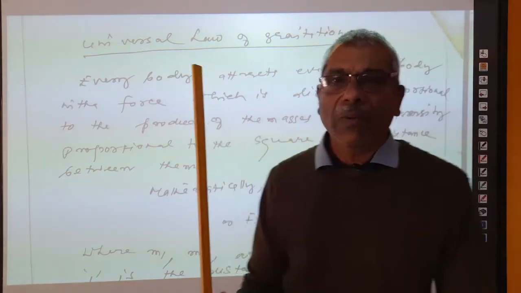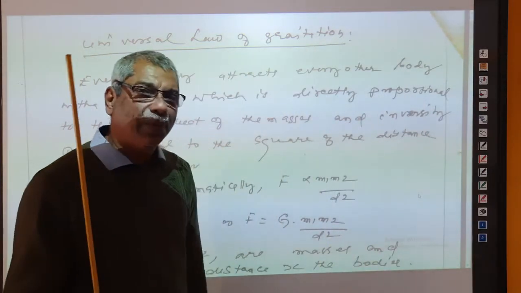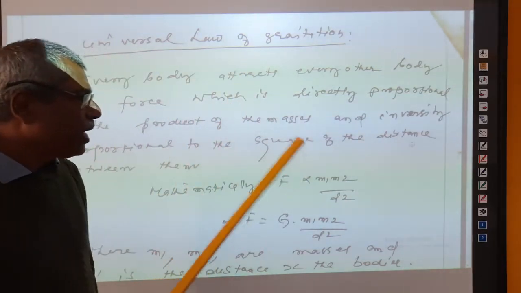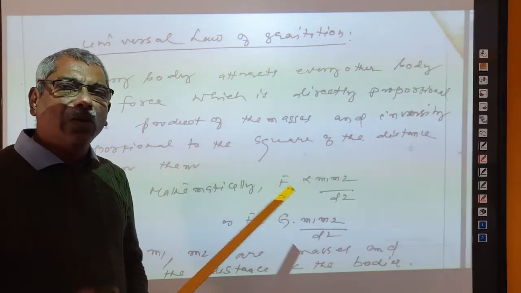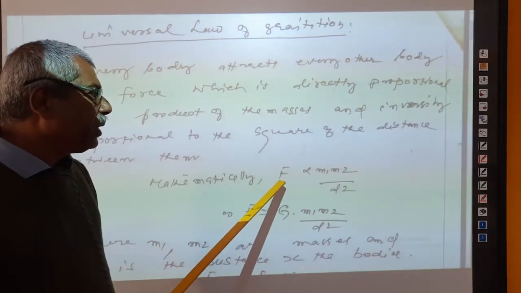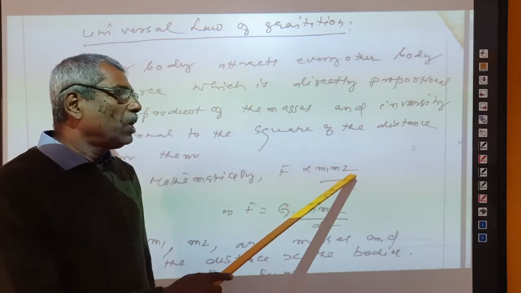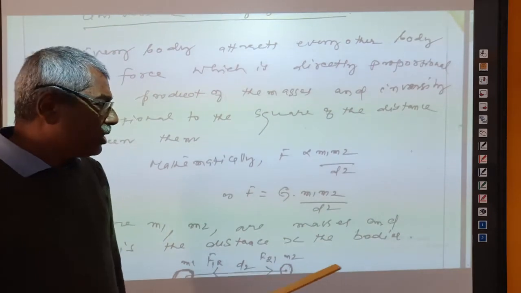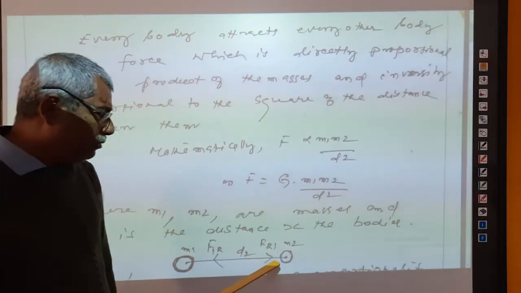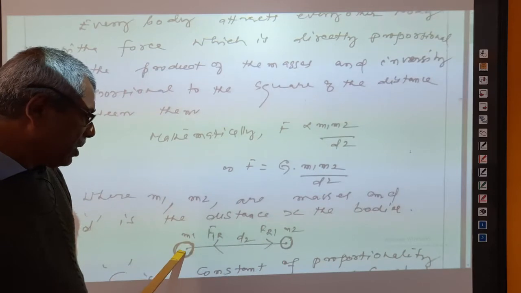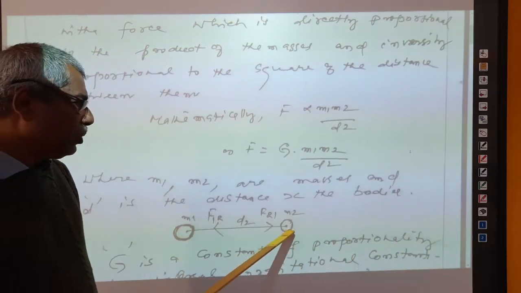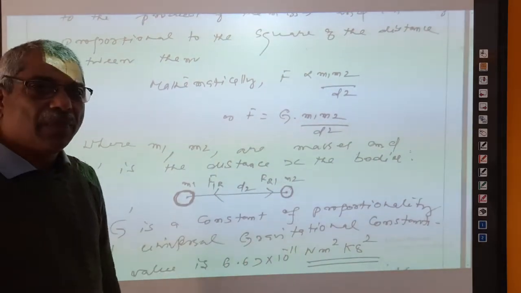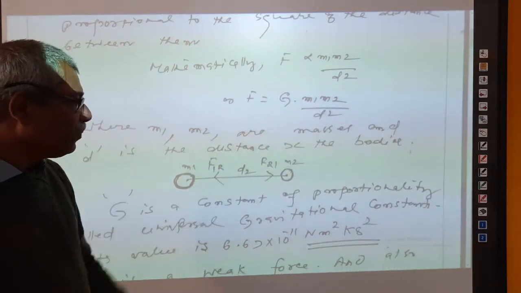So when two bodies are kept at a distance d apart, there will be a force of attraction acting between them, and according to Sir Isaac Newton, F is directly proportional to the product of their masses and inversely proportional to the square of the distance between them. It is explained with the help of a diagram here. This is a mass m1, this is a mass m2, kept at a distance, actually it is not d2 but only d, right? That you will change, it is d.